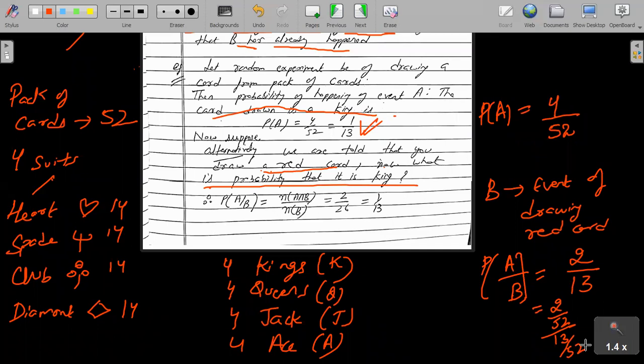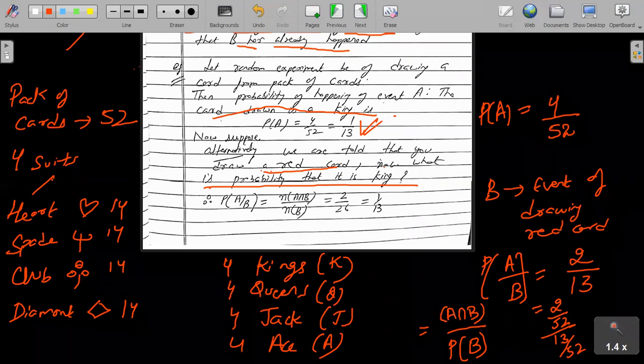If we talk about the denominator, the denominator is 13/52. This is nothing but the probability of drawing a red card, because red cards are 13 and total cards are 52, so 13/52 is the probability of drawing a red card. Now if you look at the numerator, 2/52, this is nothing but a red card and a king. So you see the intersection: it is a red card and it is a king. So this is nothing but probability of A intersection B over probability of B, right?